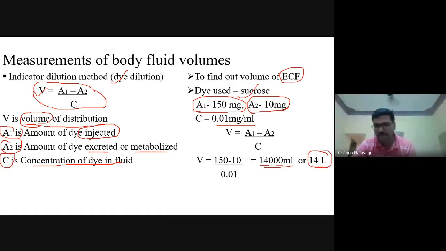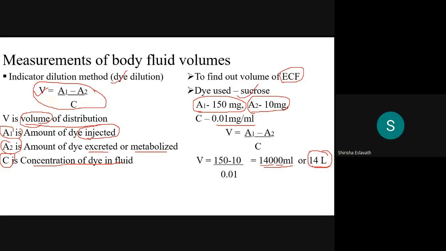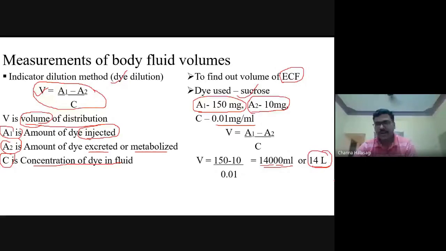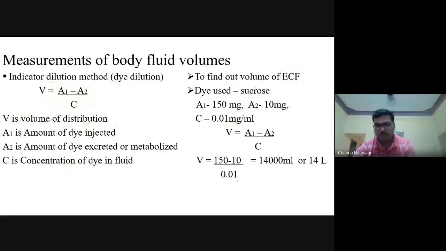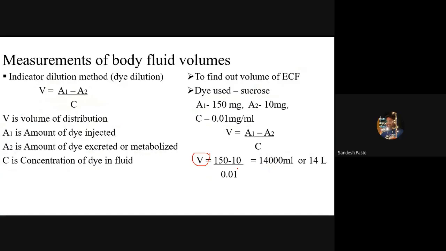So in the first example, what was the ECF volume out of the total 42 liters? 14 liters. So this is how we use a dye and note the initial dose given and the dose that is excreted, and if you know the concentration, you can easily calculate the volume present in the ECF. Did you understand this example, guys? Yes, sir.